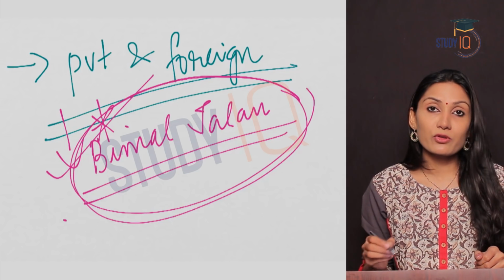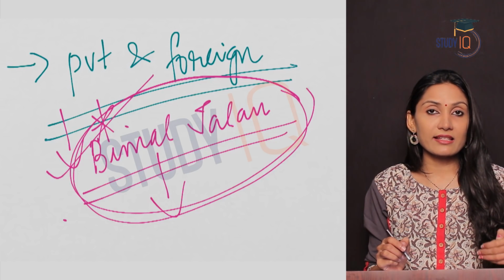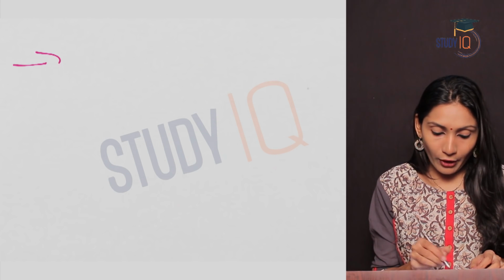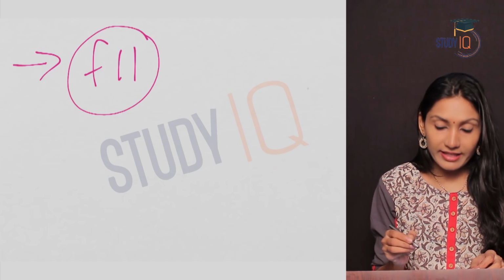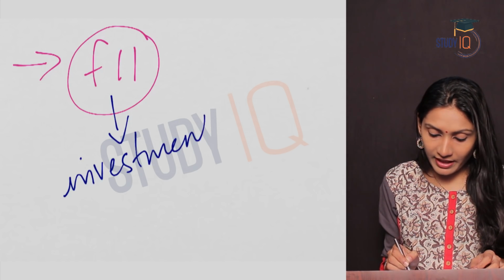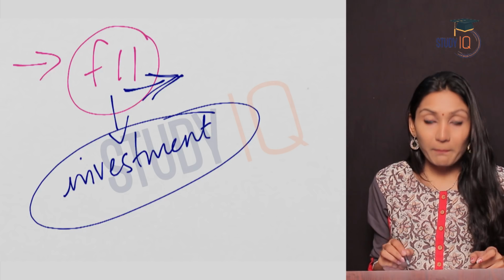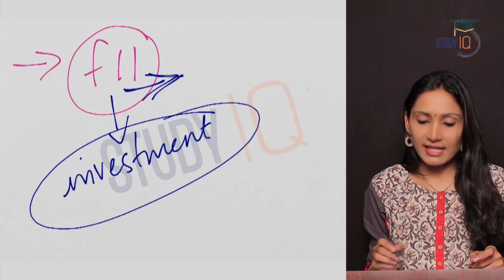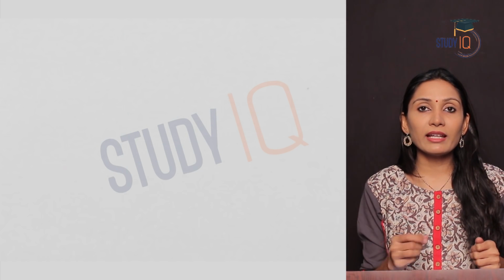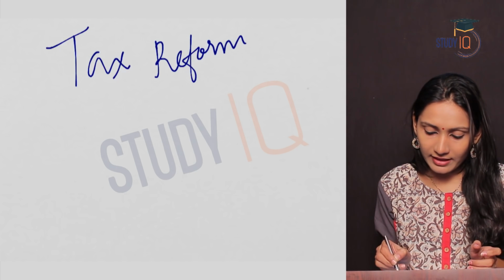So this committee name you should remember, and this committee is responsible for giving the criteria for issuing licenses to the private sector as well as foreign banks. Another important thing is foreign institutional investors or FIIs were allowed to make investment in the Indian financial market. Examples of FIIs: merchant banks, mutual funds, pension funds, etc. Next, let us see what were the tax reforms after the liberalization.